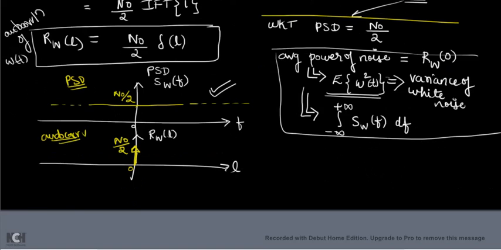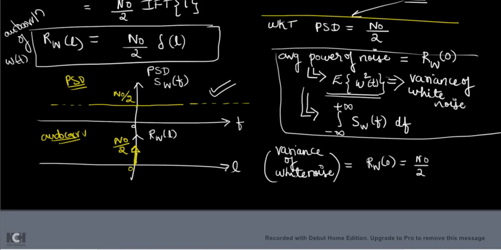Average noise power is nothing but variance. So what is the variance of the white noise? Variance of the white noise or average noise power, both are the same, and that is given by RW of 0. What is RW? It is equal to N0 by 2 into delta of L. Here I substituted L is equal to 0, so delta of 0, and delta of 0 is 1.